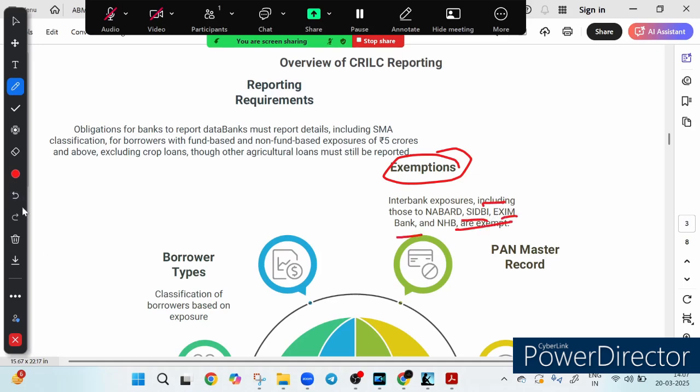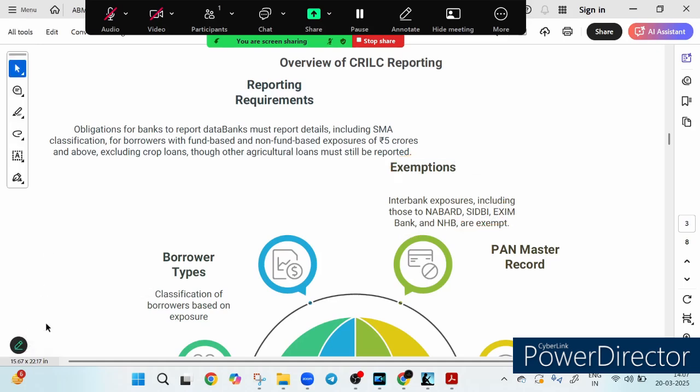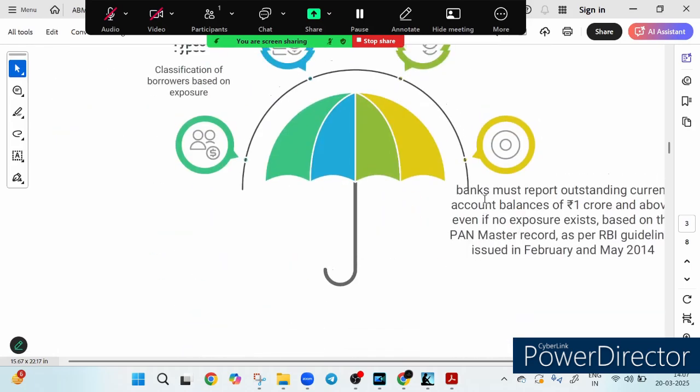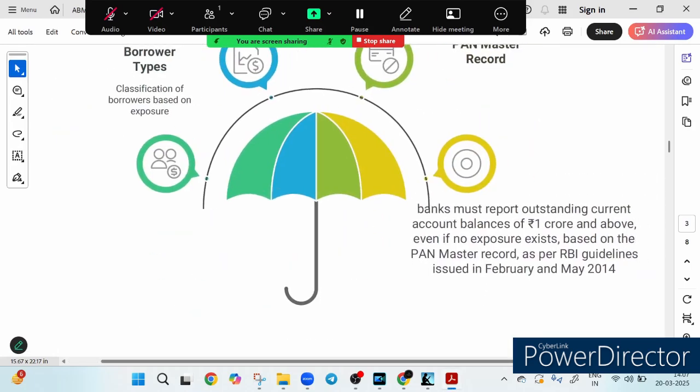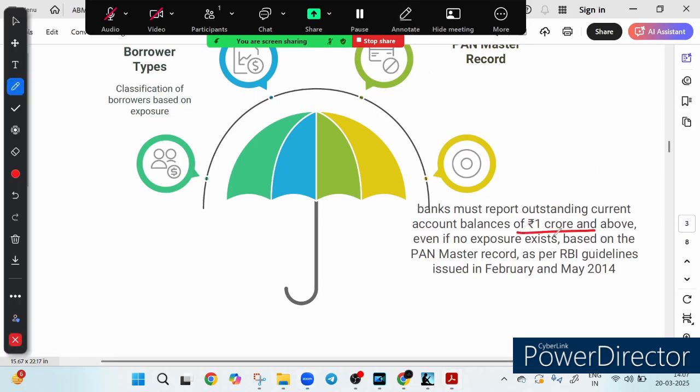Now there is something called the PAN master record. Please try to understand the meaning of this PAN master record. So let me explain what it is saying. Here it is written that even if there is no exposure, banks must still report outstanding current account balance of 1 crore and above based on the PAN master record. So you can say banks must report outstanding current account balance of 1 crore and above even if no exposure exists, right? Based on the PAN master record as per the RBI guideline rolled out in February and May 2024.